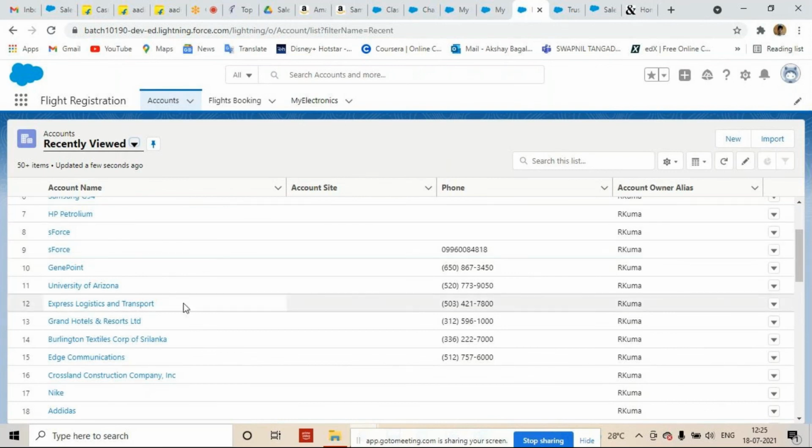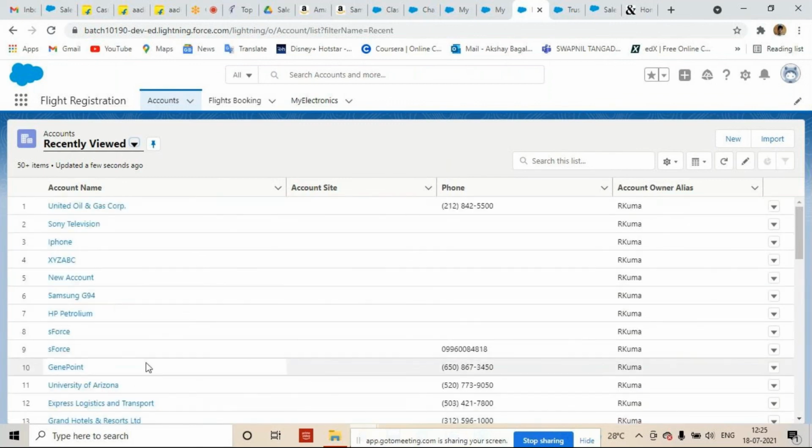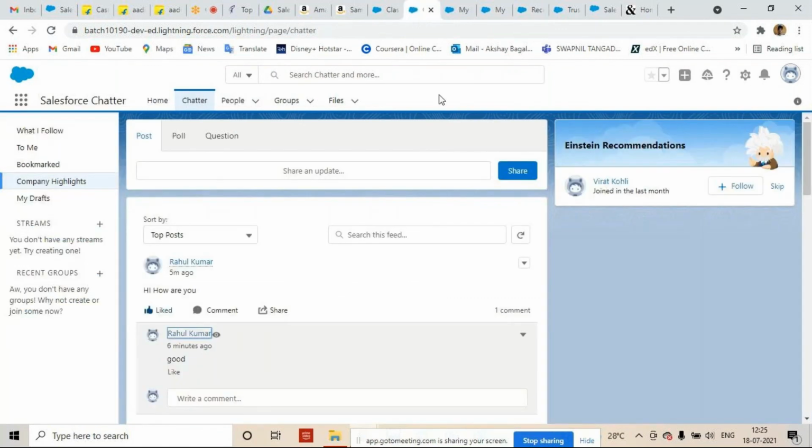I don't know why, but Salesforce always recommends storing data in string format. Sometimes if they want to store the data in picture format, I need basics of coding. That I will tell you later, how we can store the data in picture format. Okay, no worry.